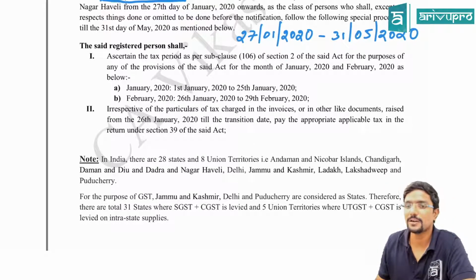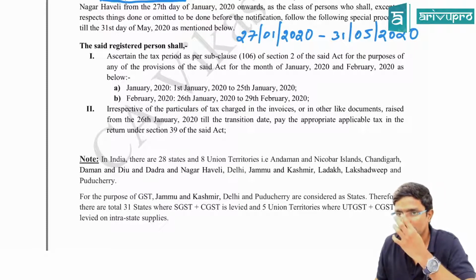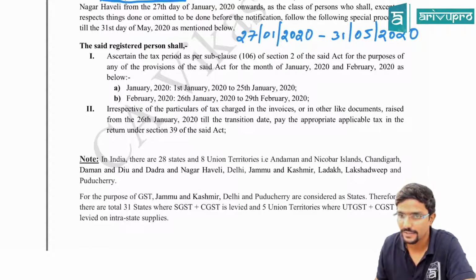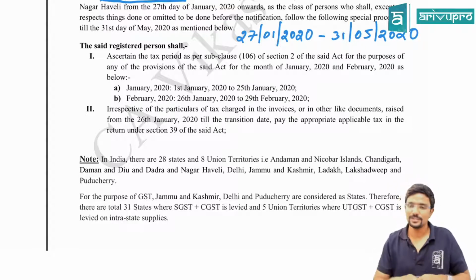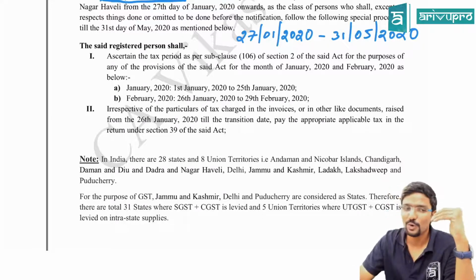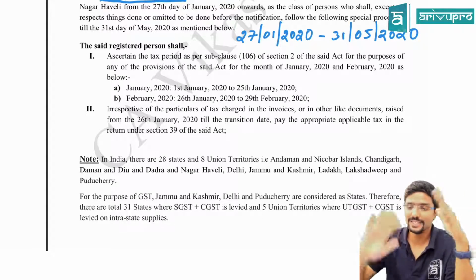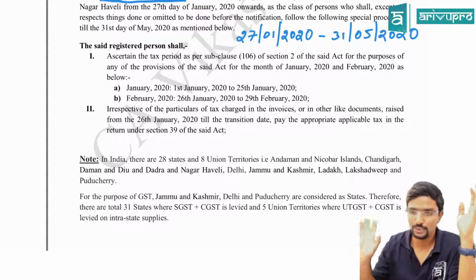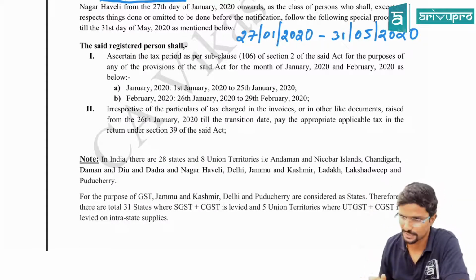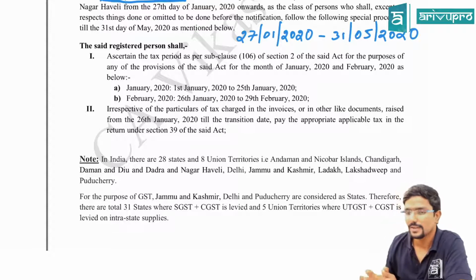Irrespective of the particulars of tax charged in the invoices or in other like documents raised from 26th January 2020 till the transition date, pay the appropriate applicable tax in the return under section 39 of the said act. Same way, irrespective of what you are paying, UTGST only you will be paying. Don't tell me, sir, just because things have changed, I will pay lower tax. Don't give that reason. Whatever rate is applicable, the rate will not be changed. It will remain the same. Clear?